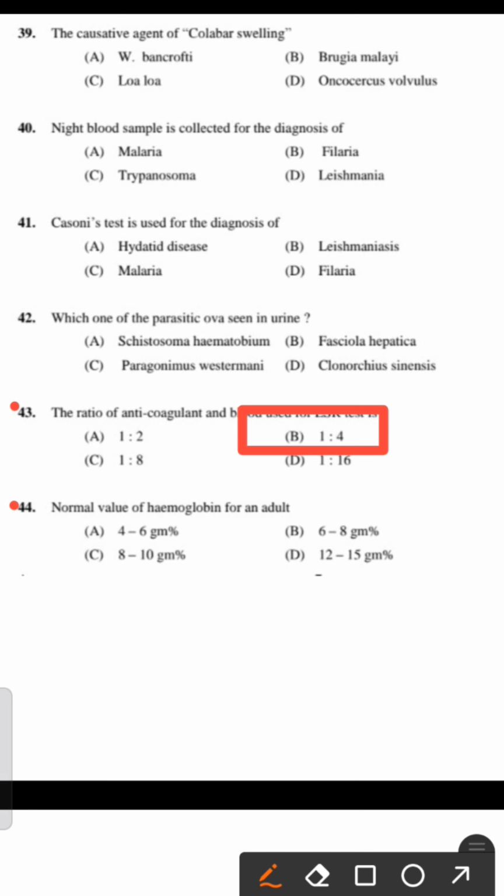Next one. Normal value of hemoglobin for an adult: 4 to 6 gram percentage, 6 to 8 gram percentage, 8 to 10 gram percentage, 12 to 15 gram percentage. Normal Hb of an adult. The right answer is option D, 12 to 15 gram percentage.